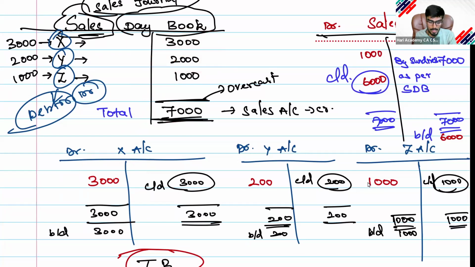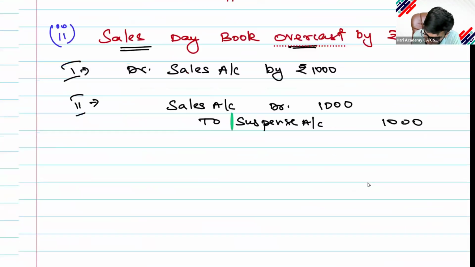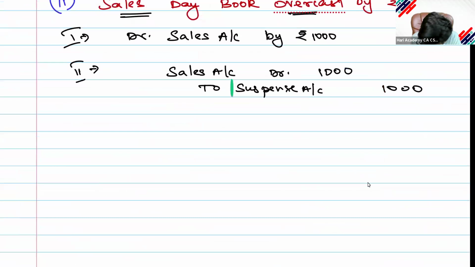In Y account. Now I am in a position to rectify the error. To rectify the error, I want to go to my journal proper. I will open my third error. What is my third error? Because sold, what has happened? Third error: sold goods to Y